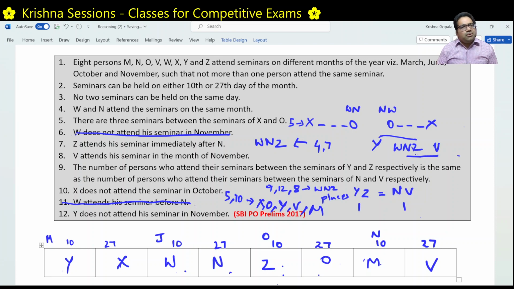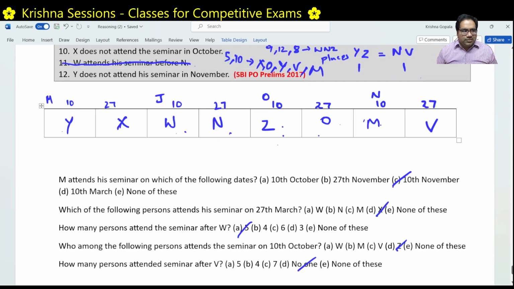Here, the problem is made a little easier by giving more conditions than are actually needed. But if you are given only a sufficient number of conditions, this becomes a little trickier. Nevertheless, this is a very good problem, a very beautiful problem. In multiple places we have to use multiple conditions together, like 4 and 7 together, then 8, 9, 12 together, then 5, 10 together.